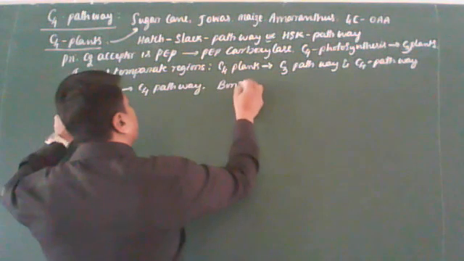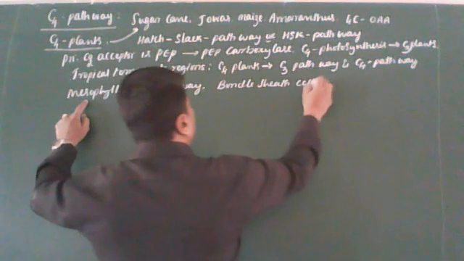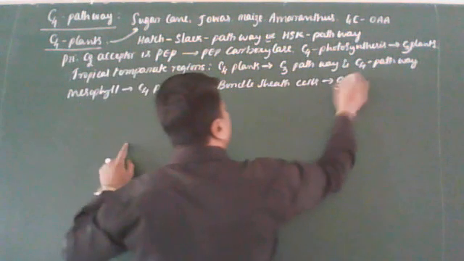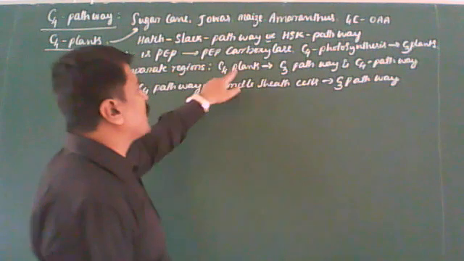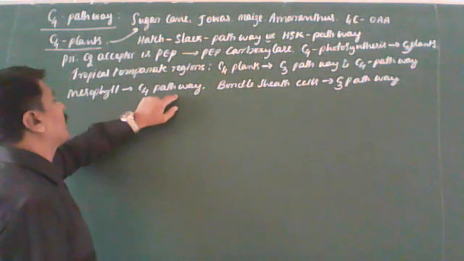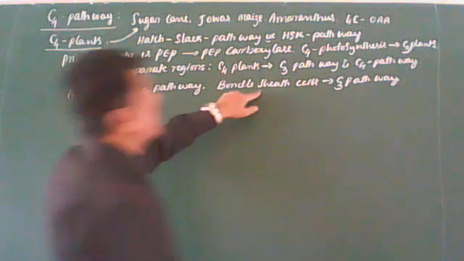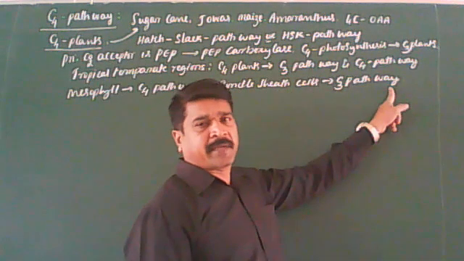In bundle sheath cells, the C3 pathway takes place. You remember this. In C4 plants, both C3 and C4 pathway take place. I think you are getting it.